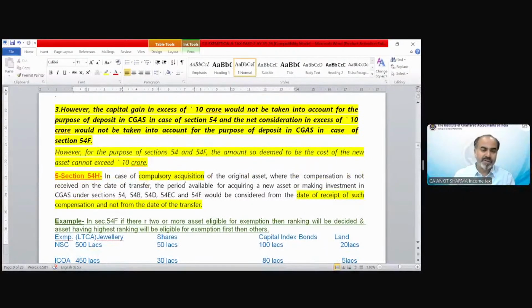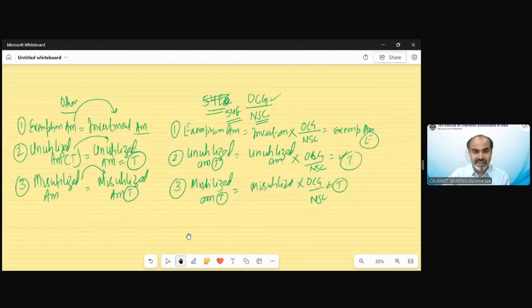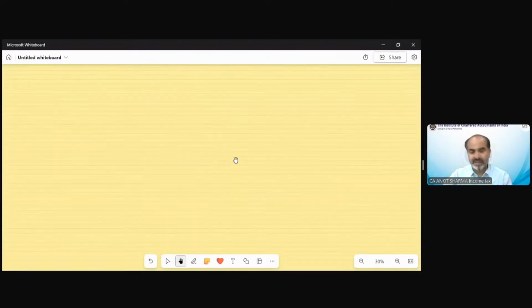Section 54H. It is not an exemption, it is just a clarification, which is really very interesting. If it would not be over here, there would be really complexities to claim exemption under certain cases.